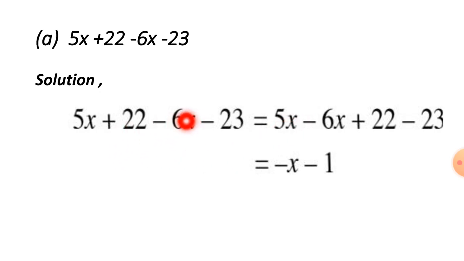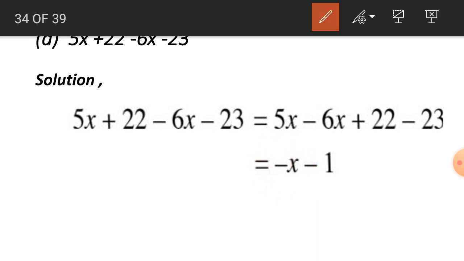5x minus 6x, because they are the like terms, and plus 22 minus 23. If we separate these two numbers, we will get minus x. So we will not write 1 over here, we will just put x. It means that we are having 1 over here.